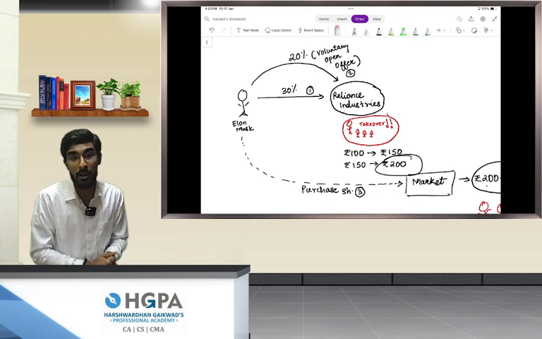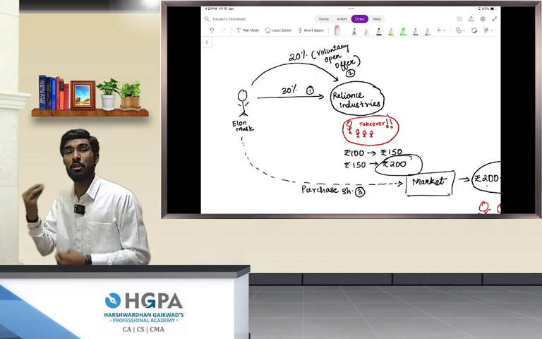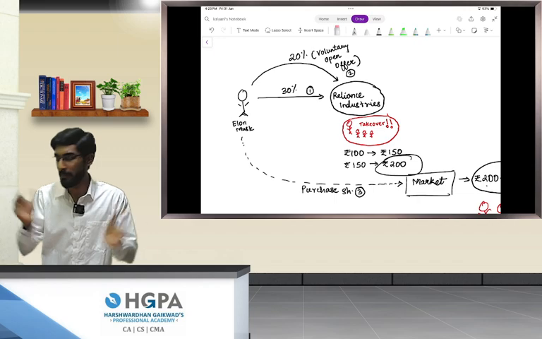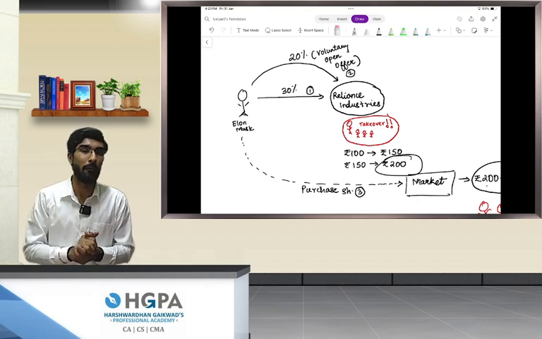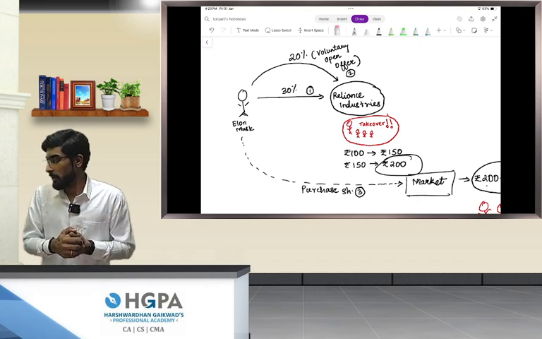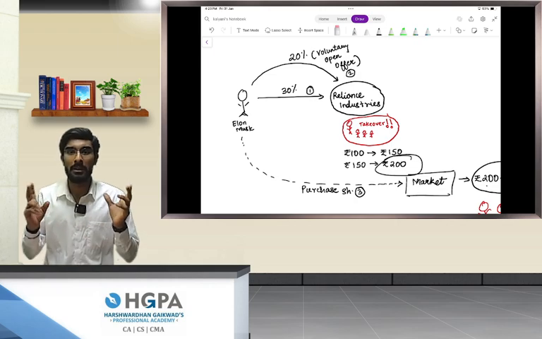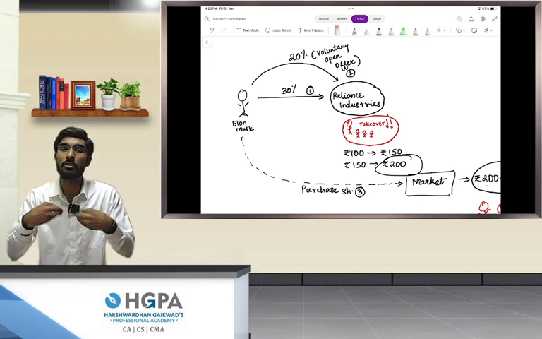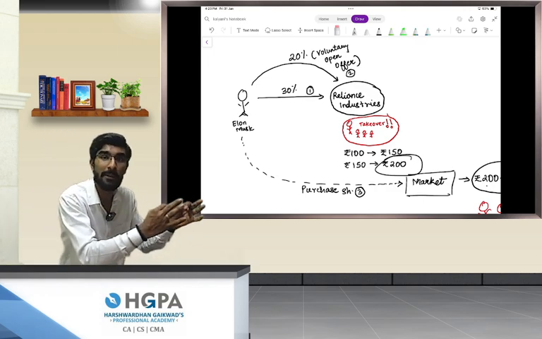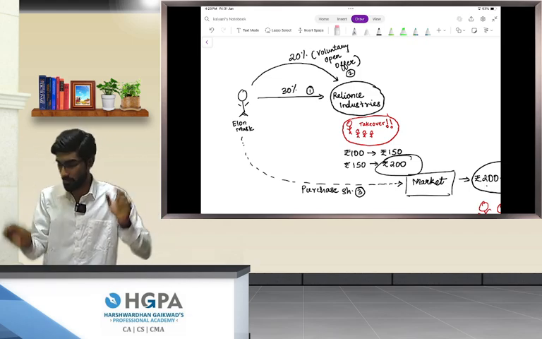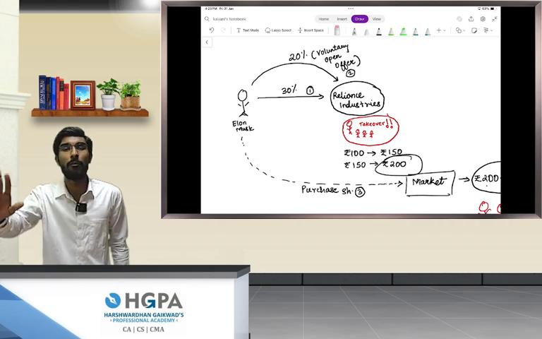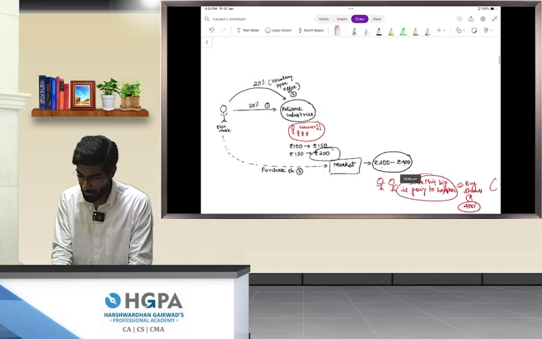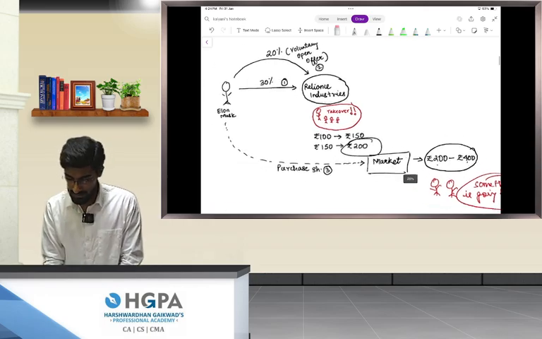Are we understanding, people? That is the reason why I am taking such extra effort to make you understand why such rules have been made. This has taken me a lot of time to research, people. So I have come up with a method where for every single rule that I am teaching you, I also ensure that the reason why it was made is told to you. This rule you will never ever forget in your life. This is my guarantee, people. Such a beautiful rule has been made by SEBI. You can take a screenshot, people.